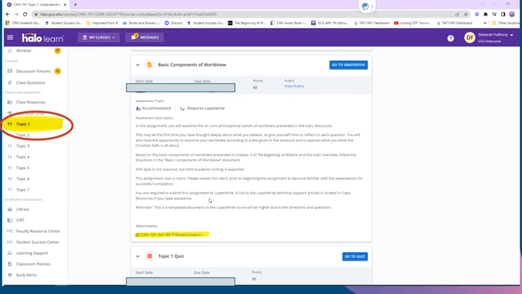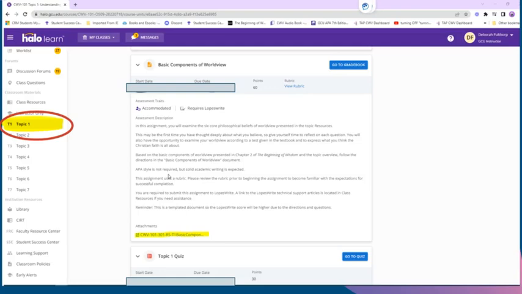You are required to submit this assignment to Lopeswright. A link to the Lopeswright technical support articles is located in class resources if you need assistance. So there is a Lopeswright entry. You submit the assignment one time and then you can see your Lopeswright and your Grammarly percentages.